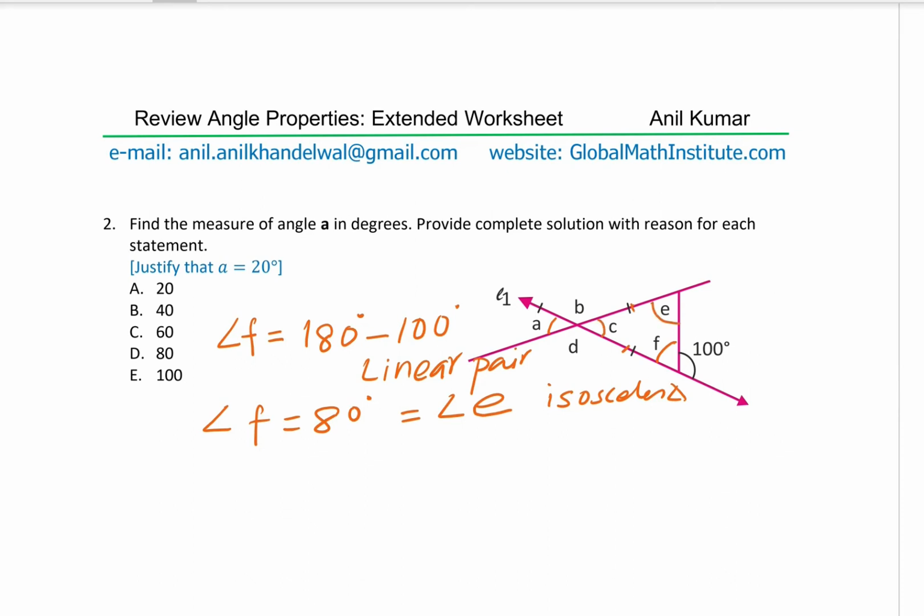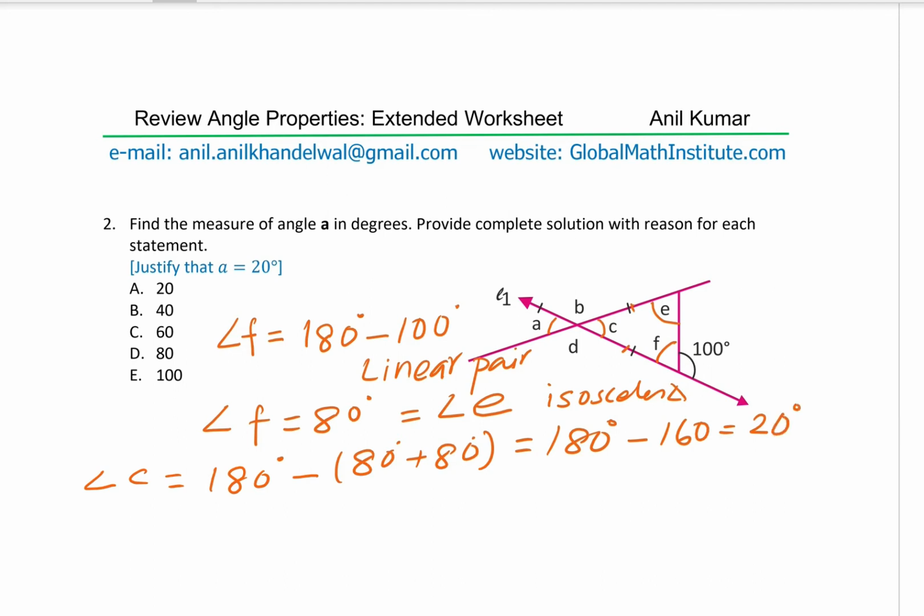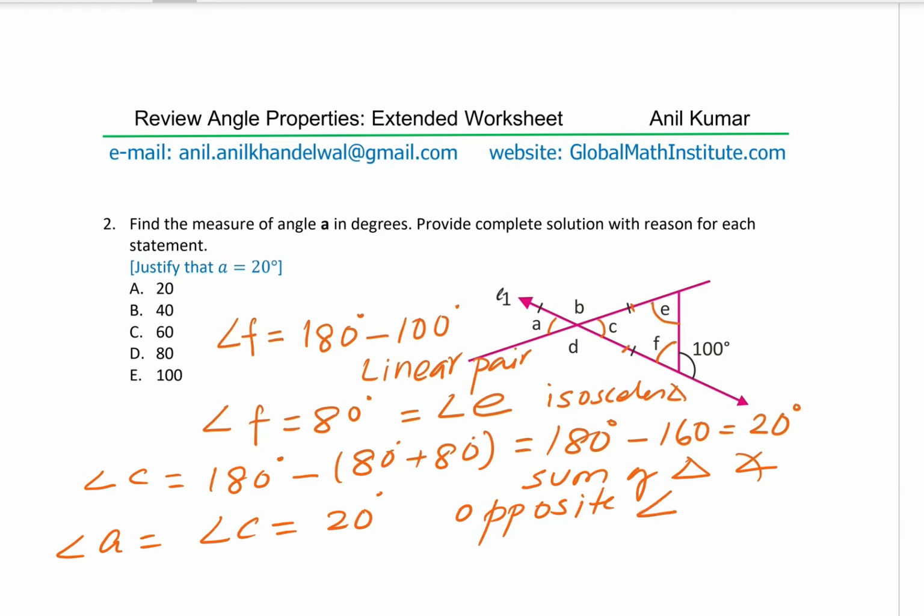Now what should be C? Angle C will be equal to 180 degrees minus (80 plus 80), which is equal to 180 degrees minus 160 degrees, or 20 degrees. Now we get C as 20 degrees because this is the sum of angles in a triangle. Let me write it like this. Perfect. And angle A is equal to angle C, which is equal to 20 degrees. This is because of opposite angles. Is that clear to you?